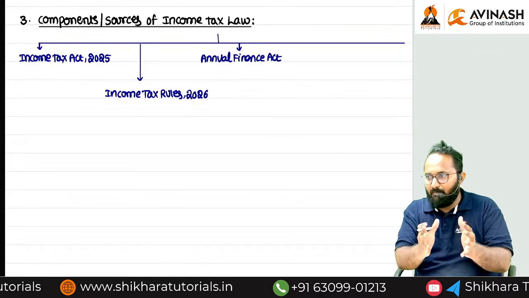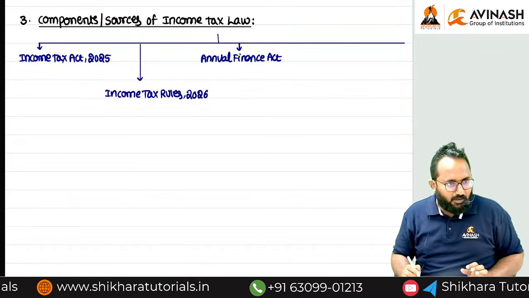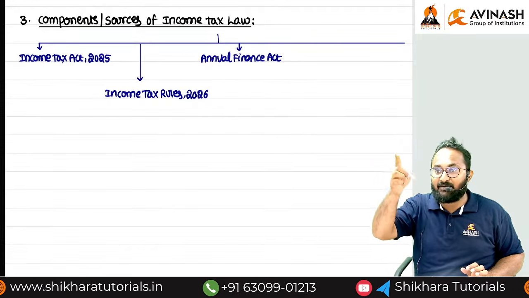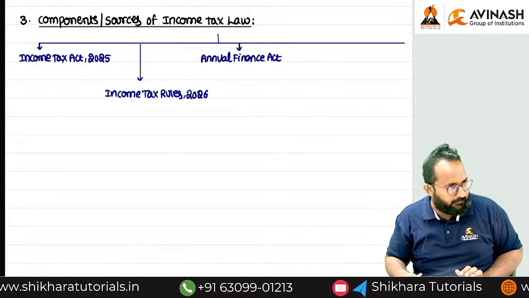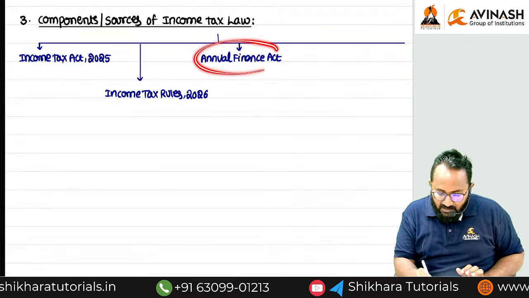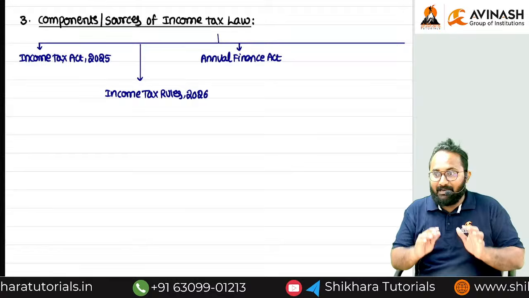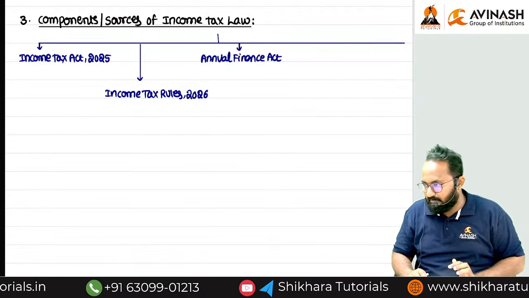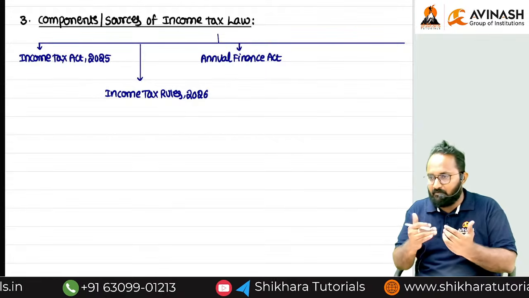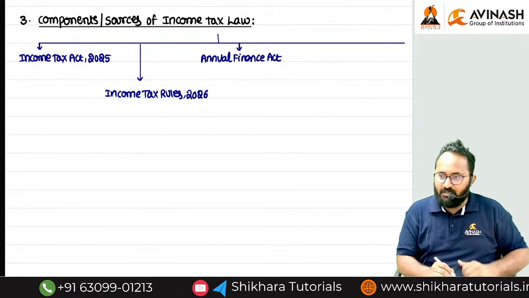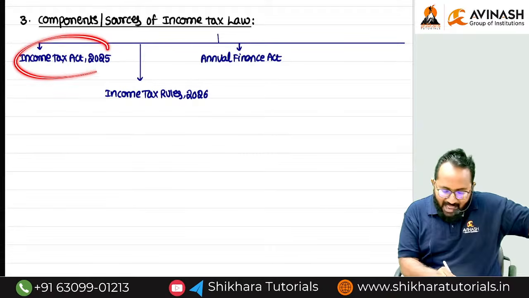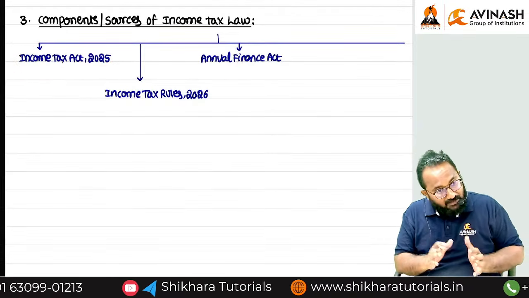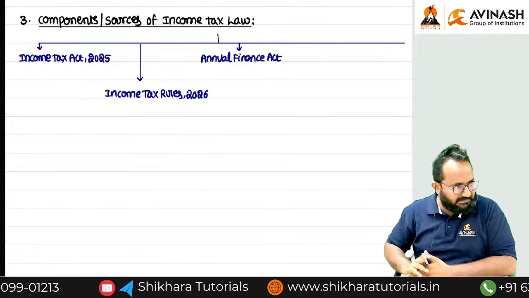Based on the drama, one act will come into existence. It will give the amendments to both the direct as well as indirect taxation laws. Based on this Annual Finance Act, we can get amendments in both the direct tax laws as well as indirect tax laws. Okay, the Annual Finance Act also we have to learn. Why? Because the earlier acts are not at all effective now, we have to learn the amendments given in the Finance Acts also.